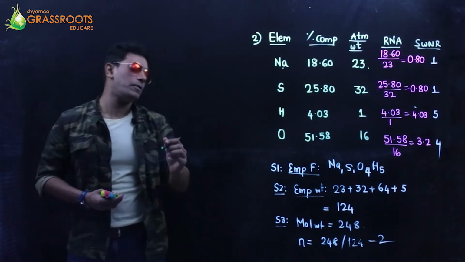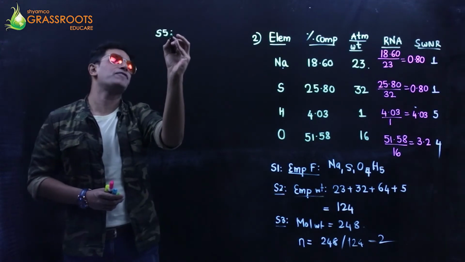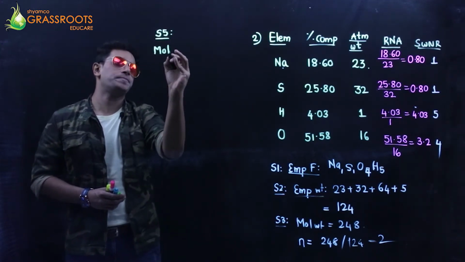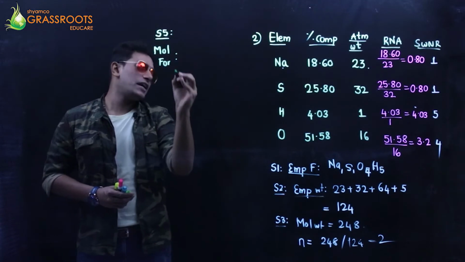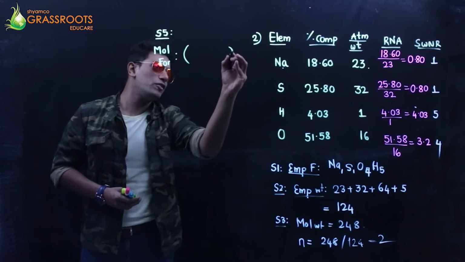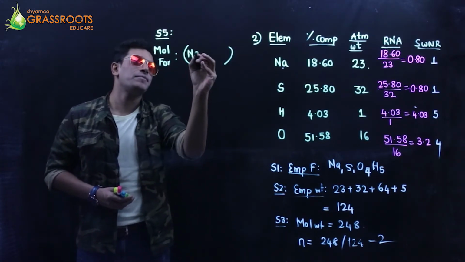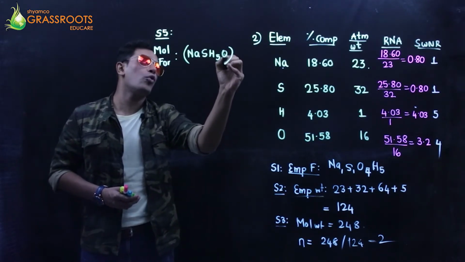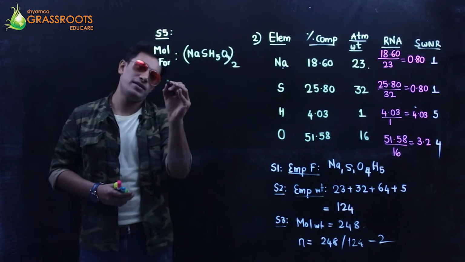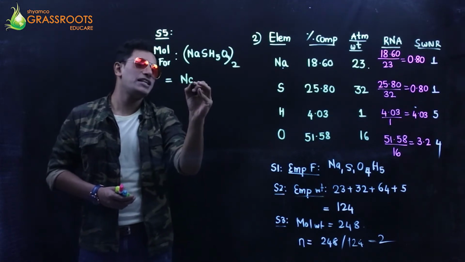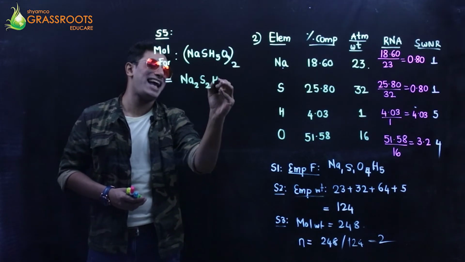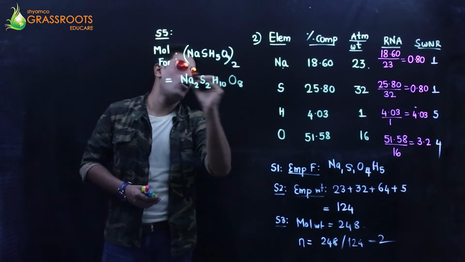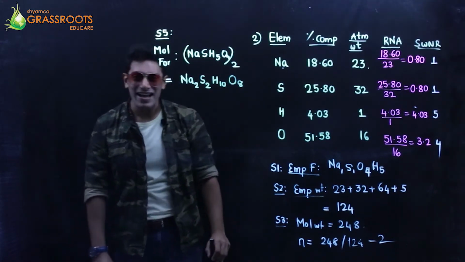And the last step, step number 5, the molecular formula. It is going to be the empirical formula, that is Na1S1H5O4 to the base 2. So that should be Na2S2H10O8. Now, it's not over.